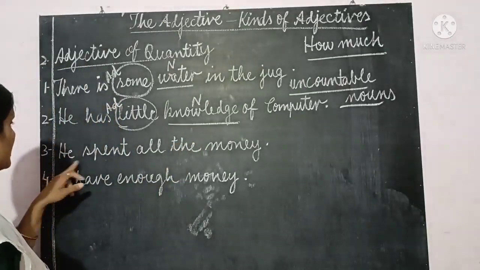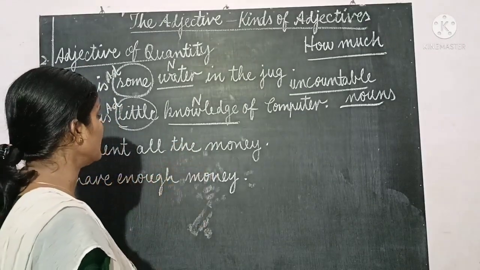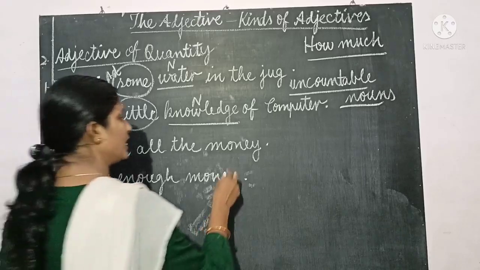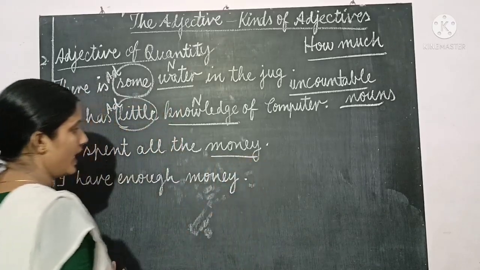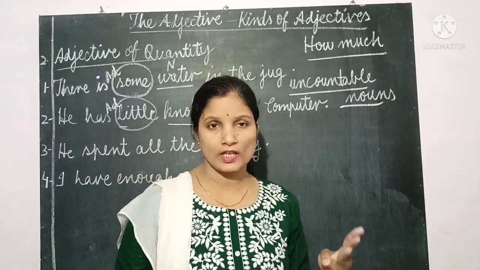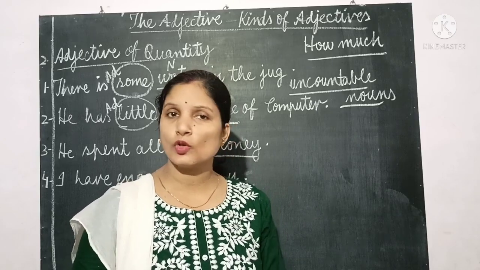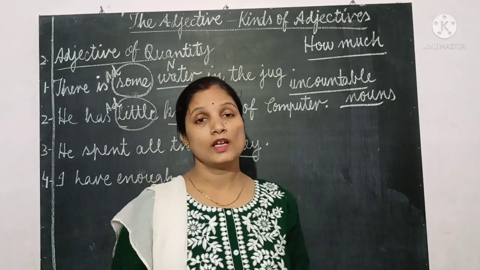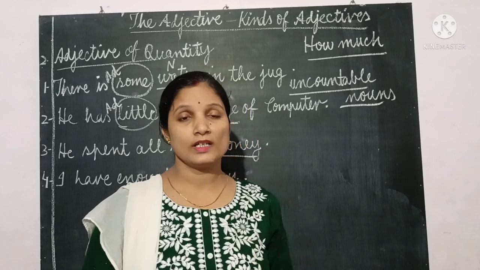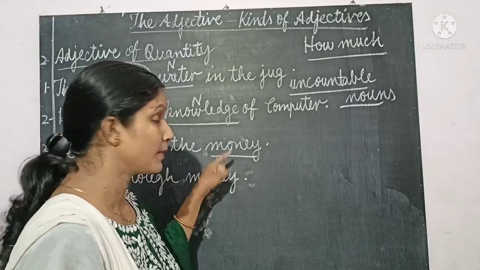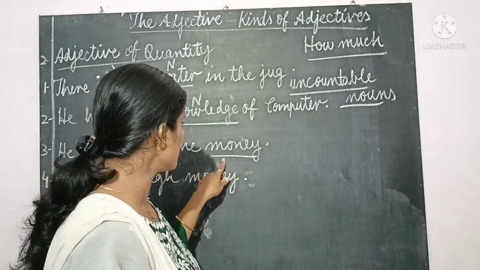Clear? Next, he spent all the money. Here we are talking about money. Money is a noun. And we don't say one money, two money, three money. There's no plural of money. Rupees can be counted, coins can be counted, but money cannot be counted. This is taken as a whole. So this is also uncountable. Keep in mind, children.